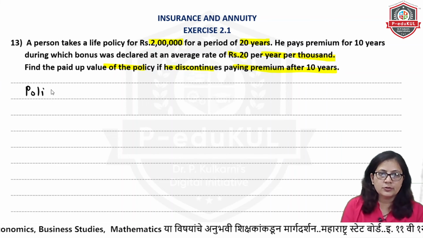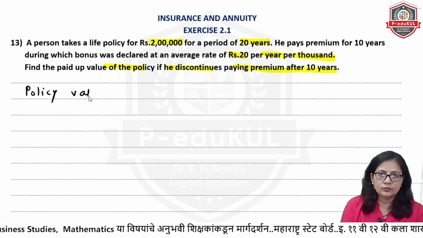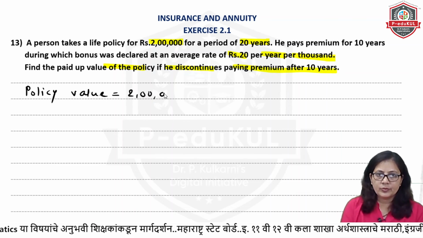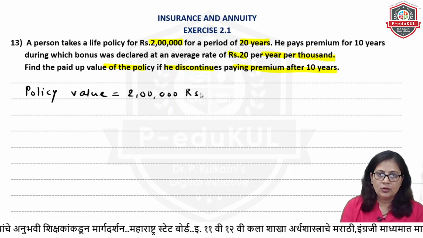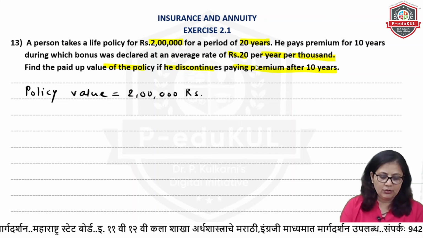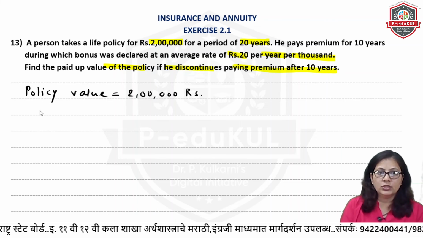Policy value is 2 lakh rupees. Okay, he had paid it for 20 years per 1000. So we'll calculate bonus.